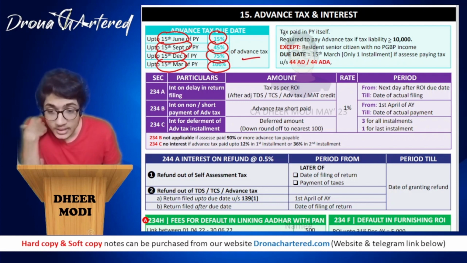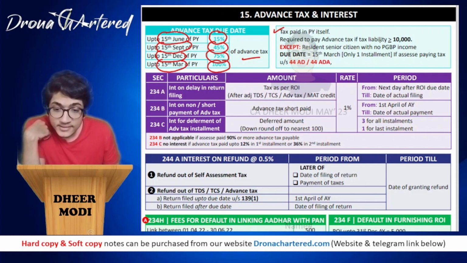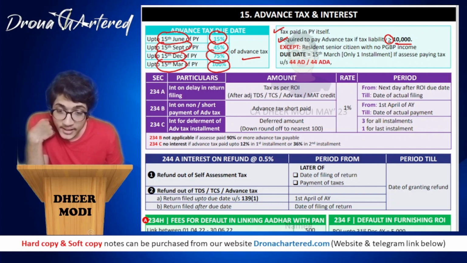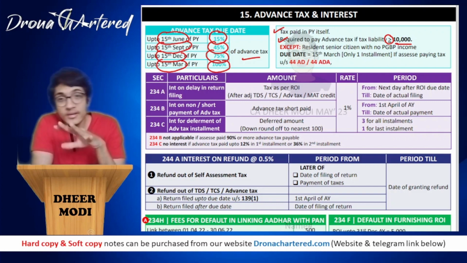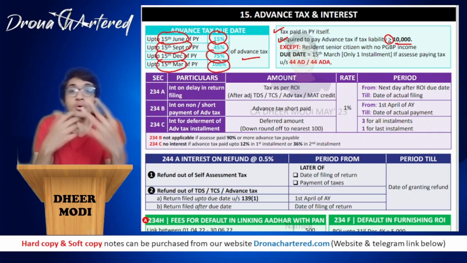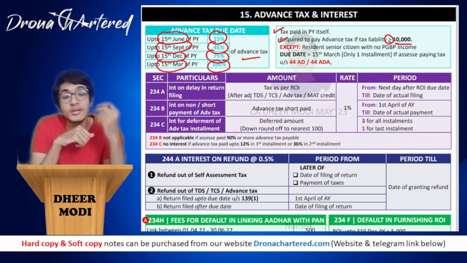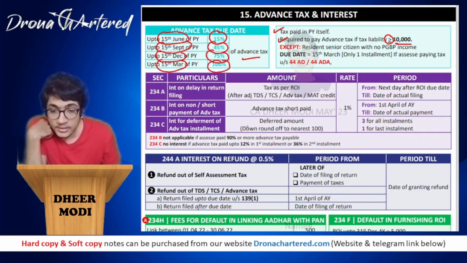Now, this is tax paid in the previous year itself, like we've discussed. Required to pay advance tax if tax liability is greater than or equal to 10,000. Exception: any resident senior citizen with no PGBP income. If there is a resident senior citizen who does not have any income from business or profession, then he is not required to pay advance tax, even if his tax exceeds rupees 10,000. So that is an exception.